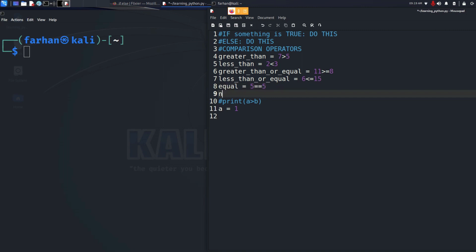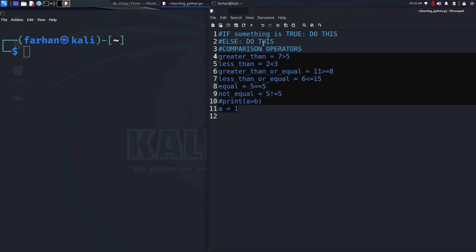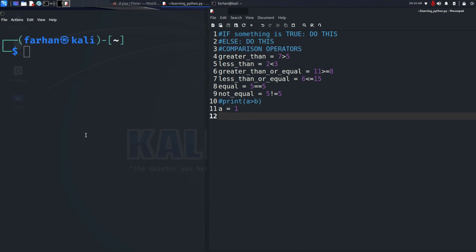Next we have the not equal, and an example of this would be 4, the exclamation mark, equal sign, 5. This statement is true because 4 is not equal to 5. If I gave 5 not equal to 5, then of course this statement would be false. So these are all the ways you can use the comparison operators, and now we're going to see how to use the logical operators.